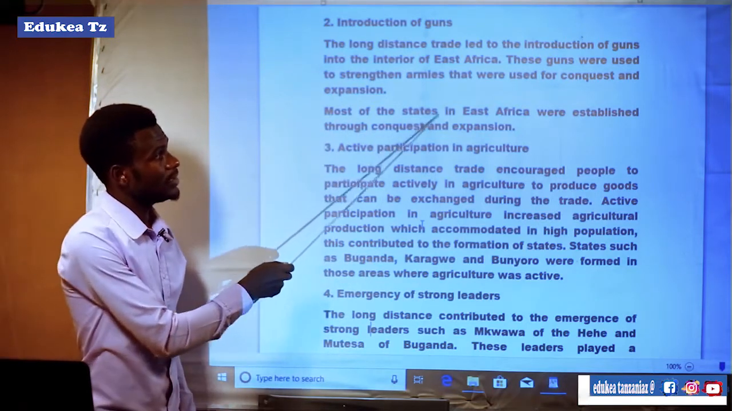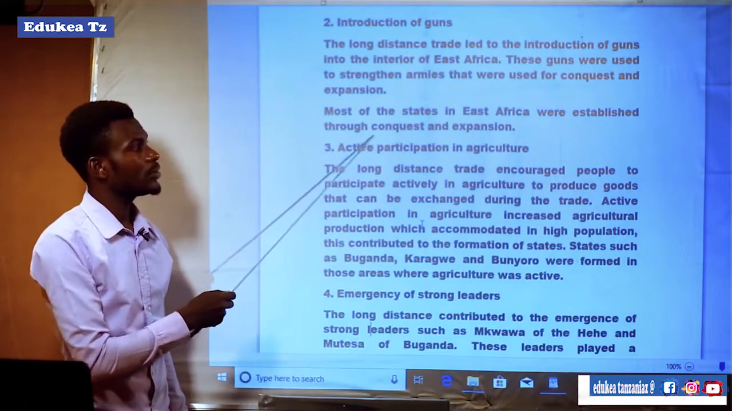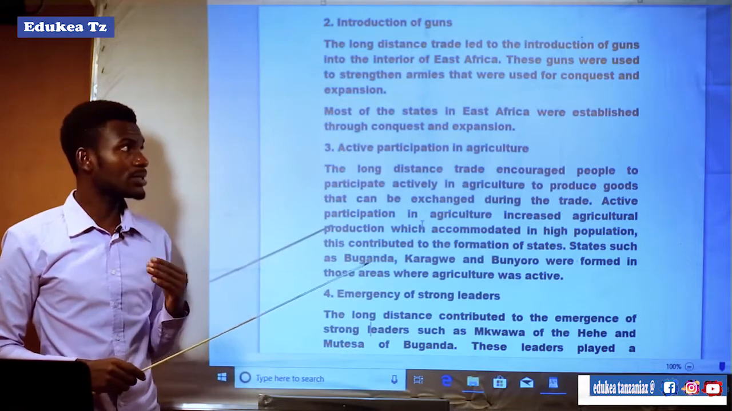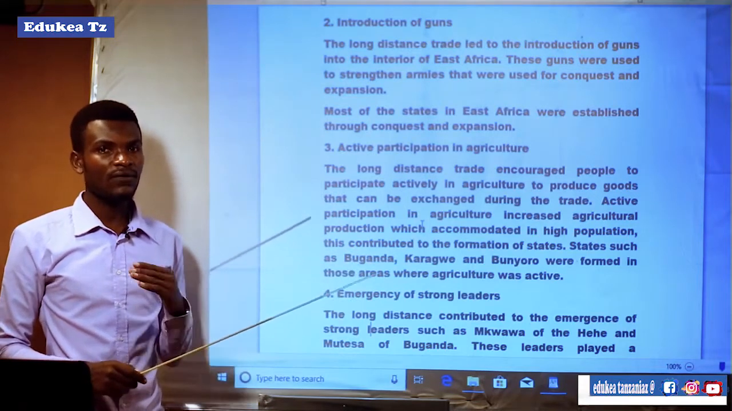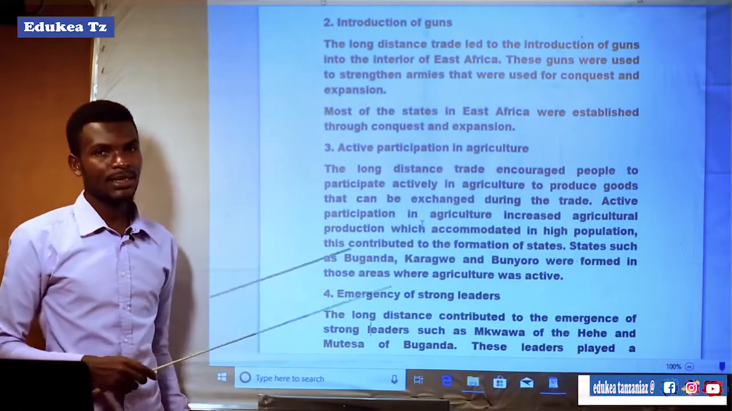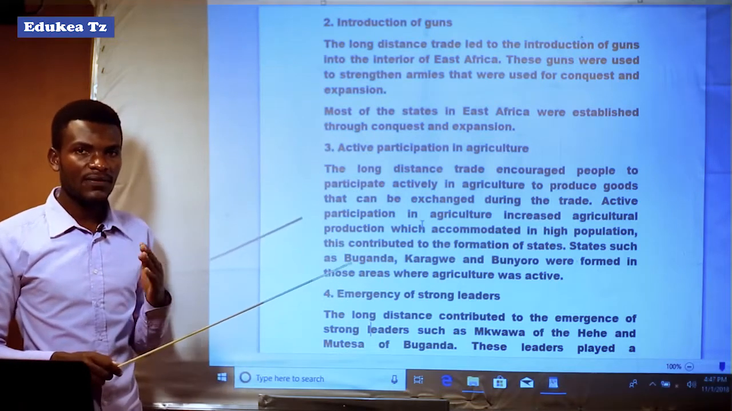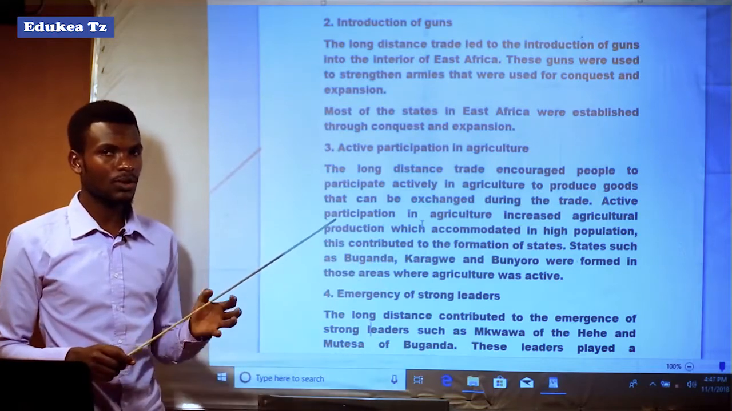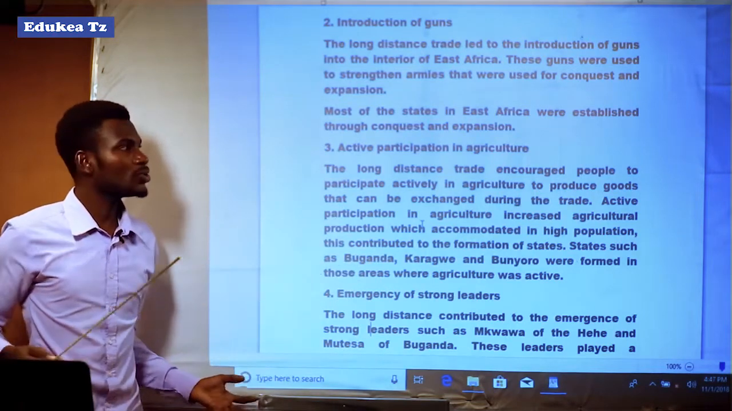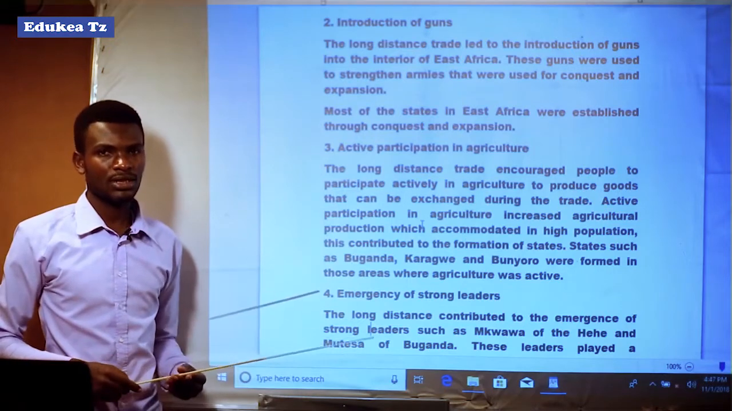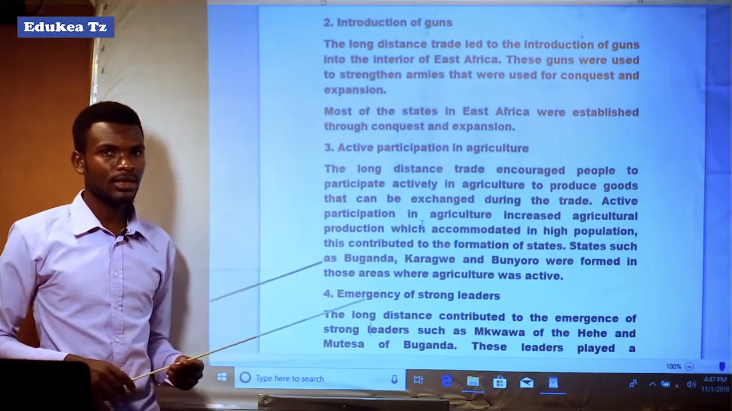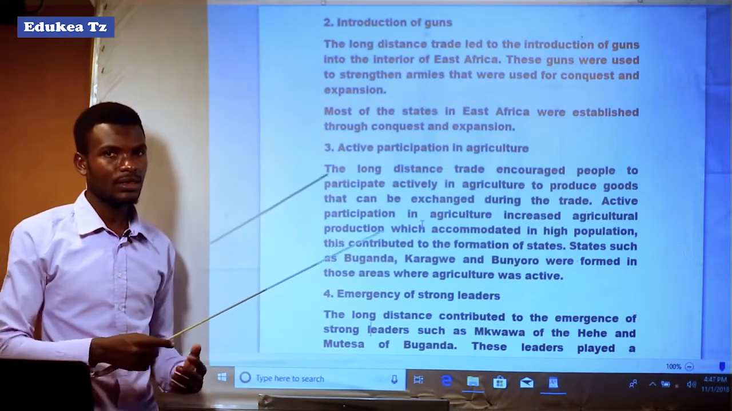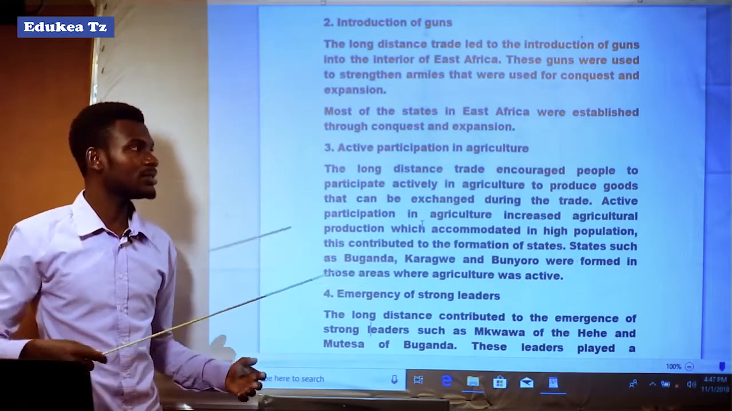Most of the states in East Africa were established through conquest and expansion. It means that most East African states were formed through conquest and expansion. If a state was formed, it means they wanted to conquer the neighboring smaller states in order to expand their territory, and to make that kingdom or state stronger and stronger, as well as to have a large territory.